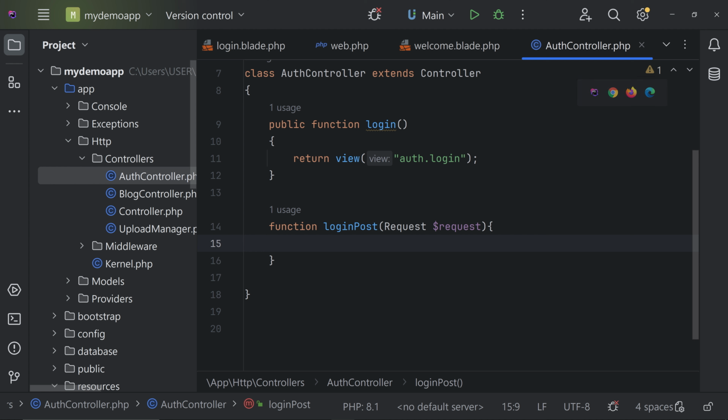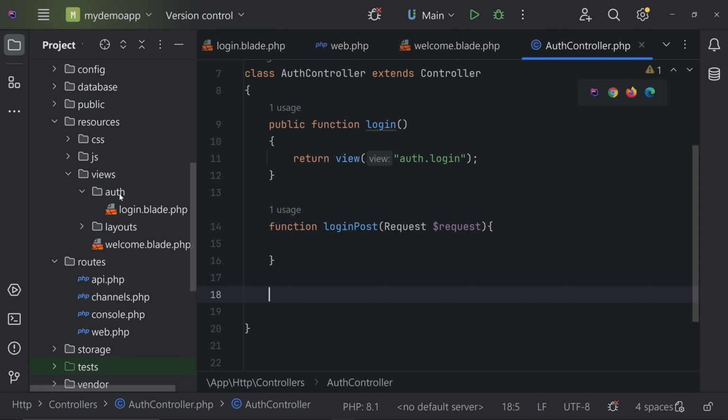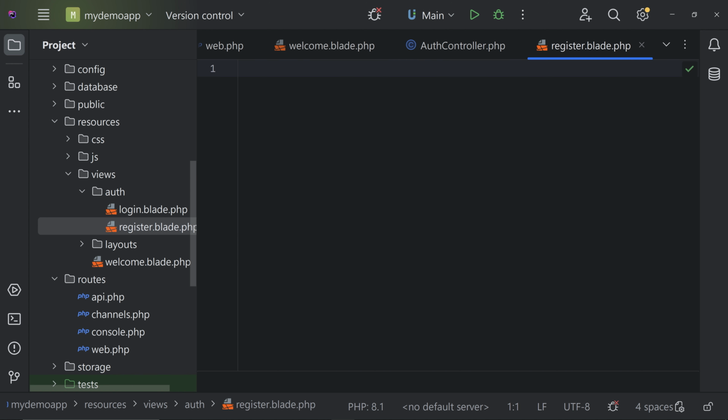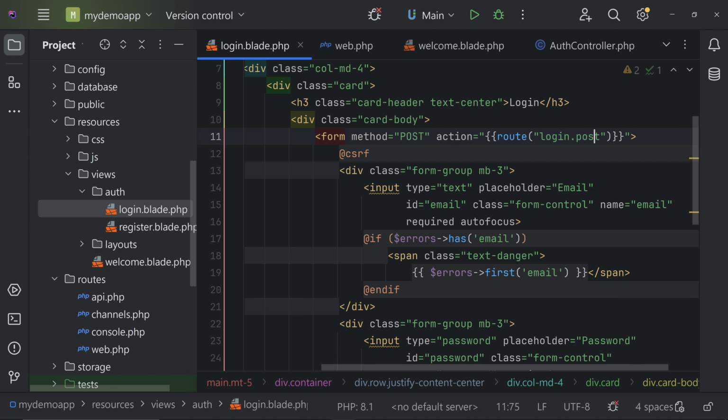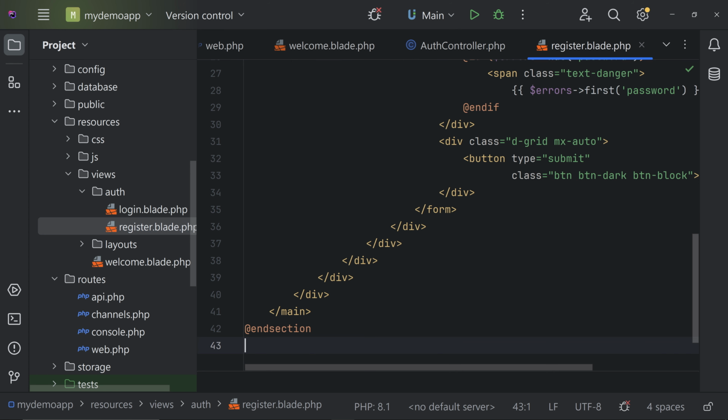Before login we have to do the registration, otherwise we'll have to insert the values manually. So in order to prevent that, let's create a registration form first. Let's go to our views and auth, and create a registration file. Let's name it register.blade.php, and here we can copy paste everything from the login, so it will be much easier.